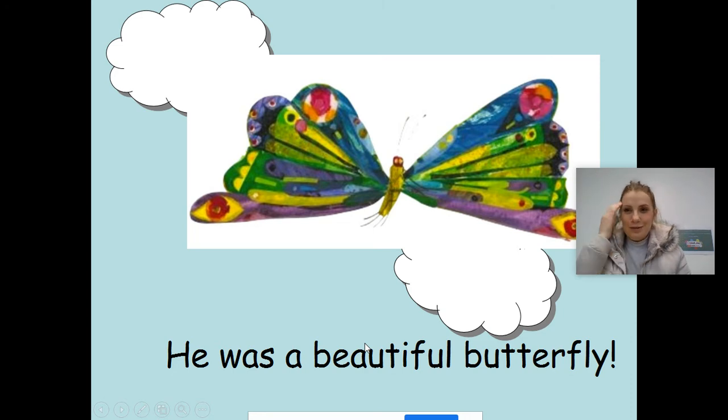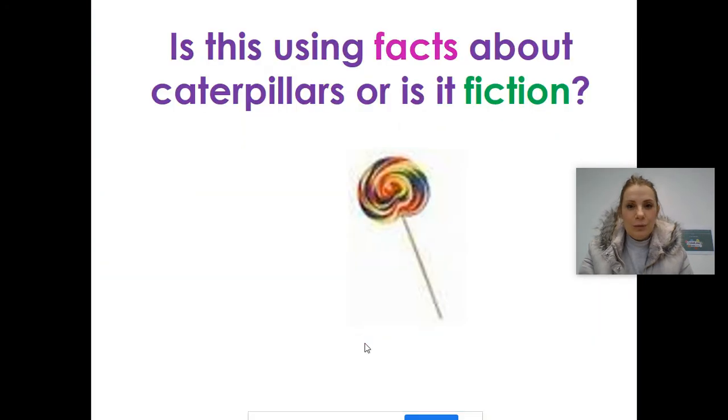What a fantastic story. Now, in this story, the author, Eric Carle, that's the man who wrote the story, uses some information to help him to write the story. But there are other parts of the story that he doesn't use information for. He uses his imagination. Well done. And we're going to be looking at which parts he used information for and which parts he used his imagination for. Let's take a look.